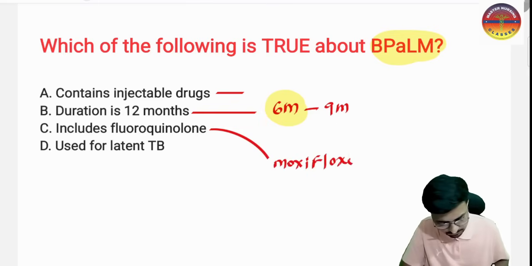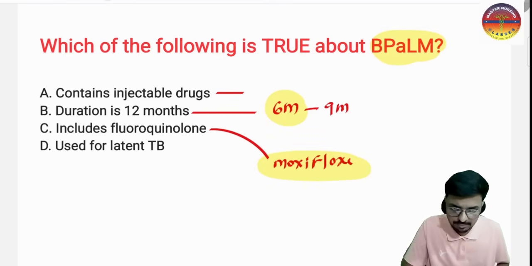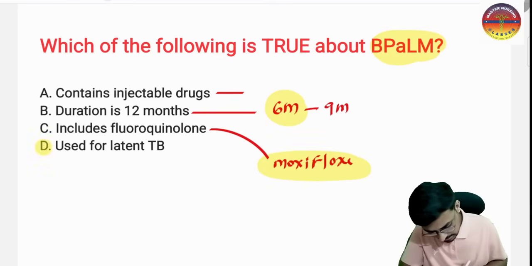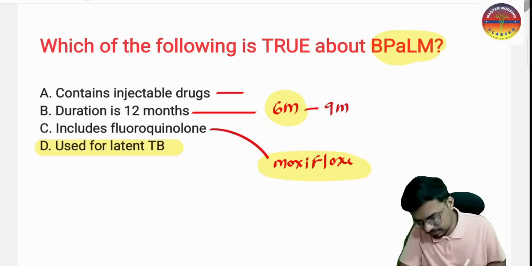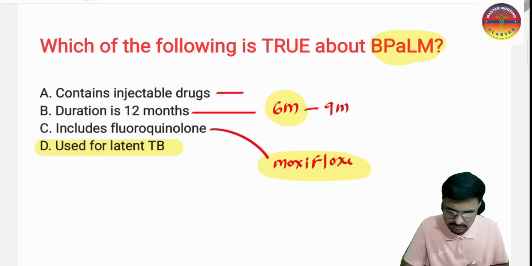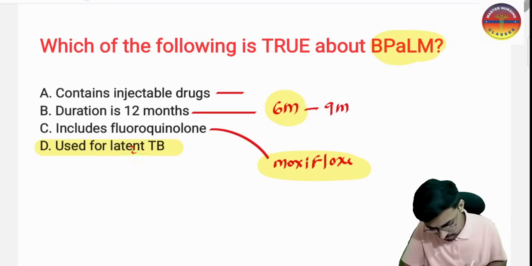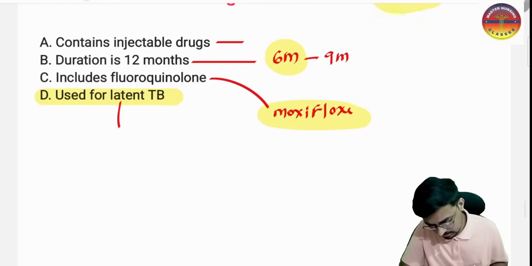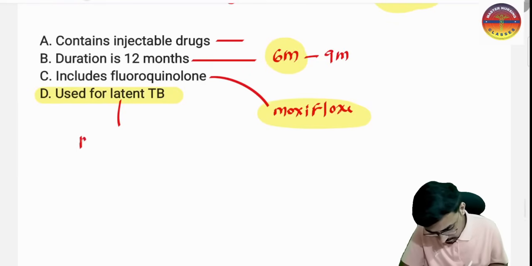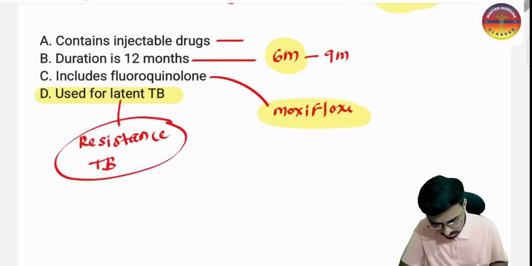Moxifloxacin is the fluoroquinolone which is there in our BPaLM regimen. Is it used in latent TB? No. This is not used in latent TB, drug sensitive TB, or active TB. This is used for drug resistance TB. This BPaLM regimen is used for drug resistance TB. So please do remember. Okay, yes, sir.